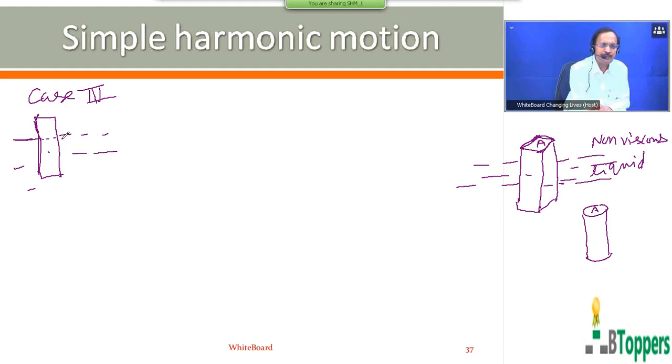One is its weight mg, which acts vertically downwards. The second one is the force of buoyancy. I denote the magnitude of the force of buoyancy by Fb. Let H be the length of the block which is immersed inside the liquid when it is floating in equilibrium. Let the total length of the block be denoted by L.